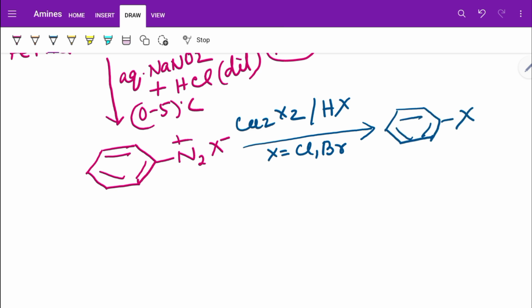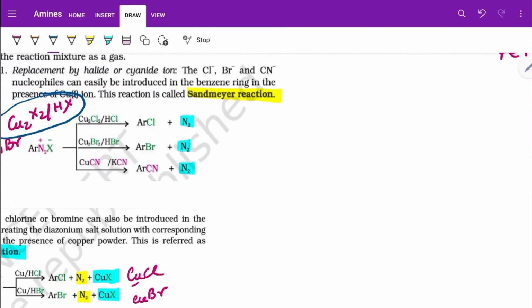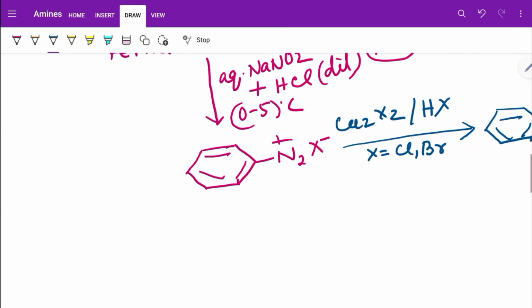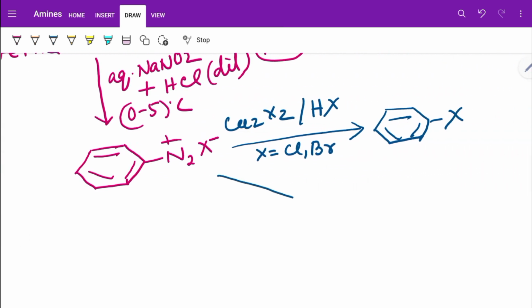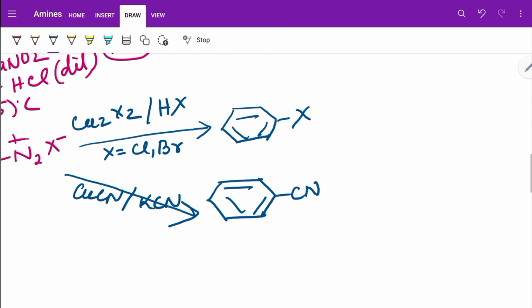Remember, the important side product was N2. Now, the Sandmeyer reaction also includes the reaction with CuCN. So I can use CuCN in presence of KCN in order to obtain cyanobenzene. These two reactions are Sandmeyer's reactions.